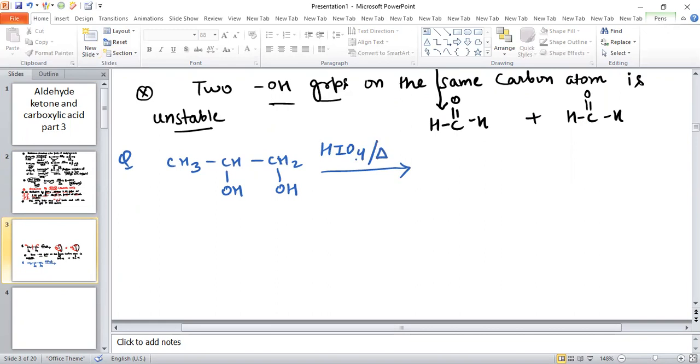For the oxidation, vicinal carbons must have two OH groups. Yes, it is present. Now the cleavage of the bond, and one OH is added to this carbon, and also one OH is added to this carbon.